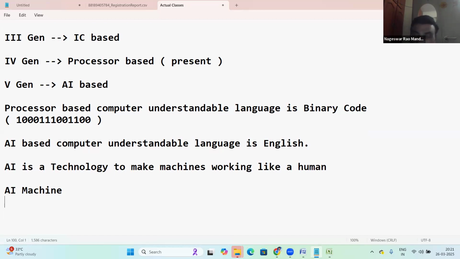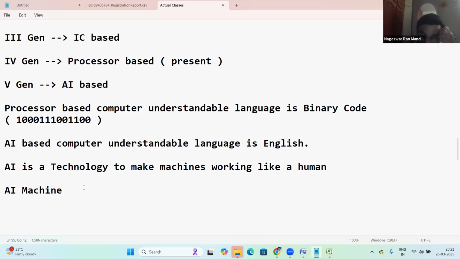Whatever you say, it will listen: open door, close door, washing machine timer on and off, fan switch on and off, floor cleaning, like a helper. It can understand English and works like a human.